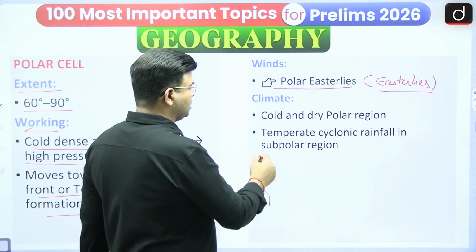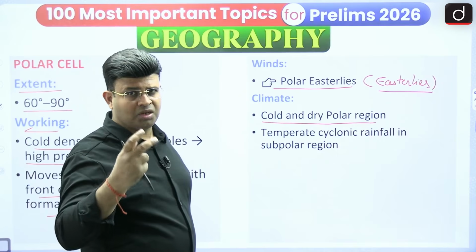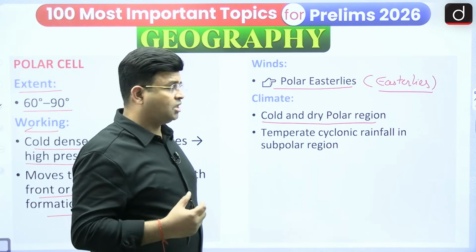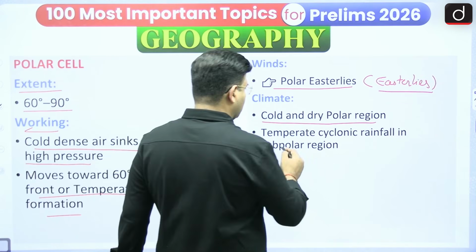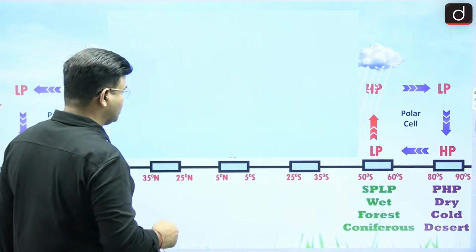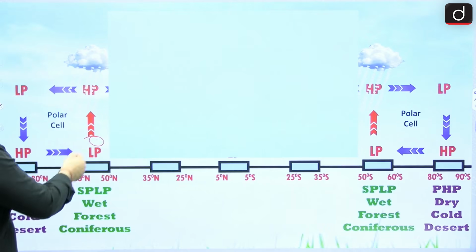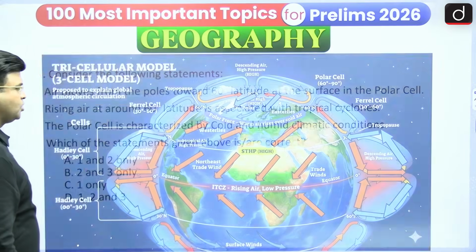In the cold and dry polar region, the descending cold air has no moisture, so it is a dry region. Temperate cyclonic rainfall and front formation happen in the subpolar region. So this way you have seen.